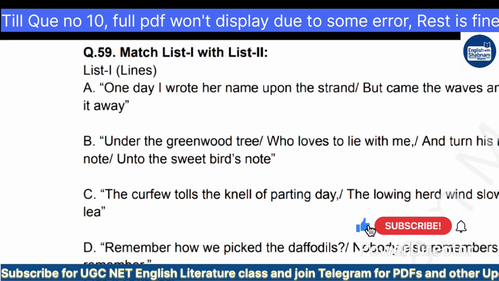Option B: Under the greenwood tree, who loves to lie with me and turn his merry note unto the sweet bird's throat. Option C: The curfew tolls the knell of parting day, the lowing herd wind slowly o'er the lea. And D: Remember how we picked the daffodils? Nobody else remembers, but I remember.